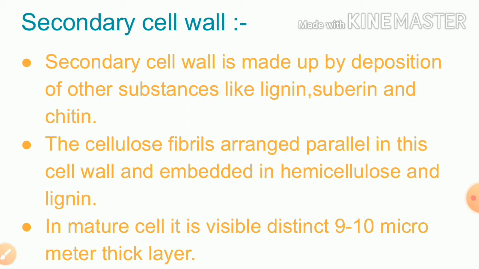The next point is that in a mature cell a distinct 9 to 10 micrometer thick layer is visible. After the secondary cell wall matures, it is visible as a 9 to 10 micrometer thick layer.